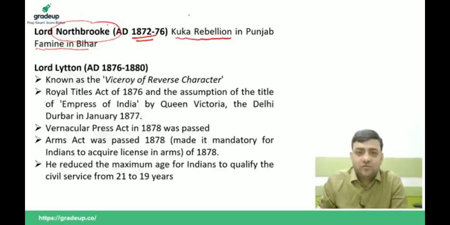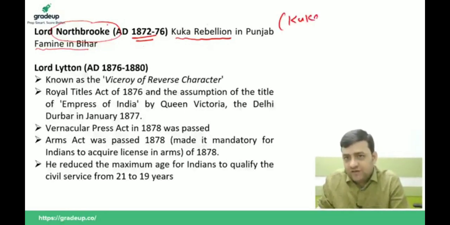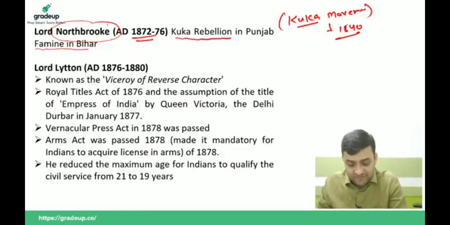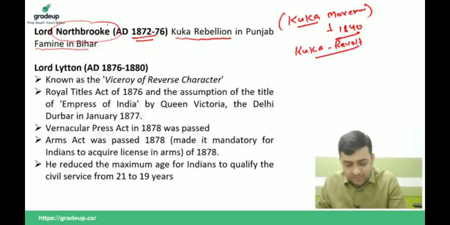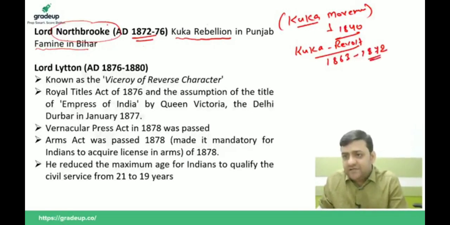Now you see, the Kuka movement started in 1840. If the question comes, when did the Kuka movement start in Punjab, you will say 1840. This is the first important thing. And second important thing, what was the period of the Kuka revolt? There you will say that it started in 1863 and it was suppressed in 1872 by Northbrook.